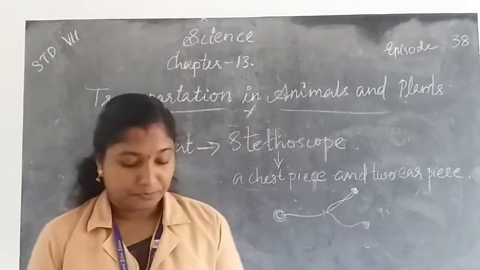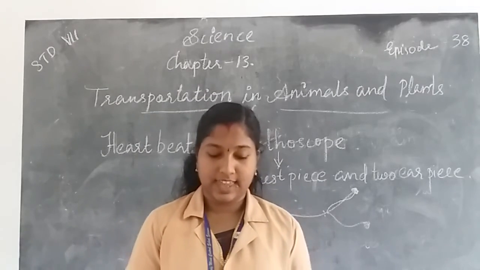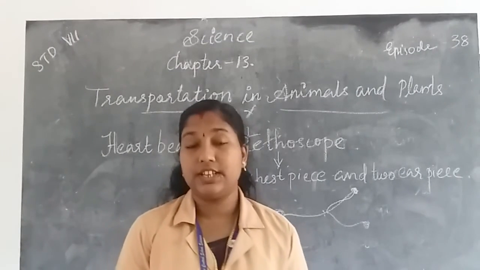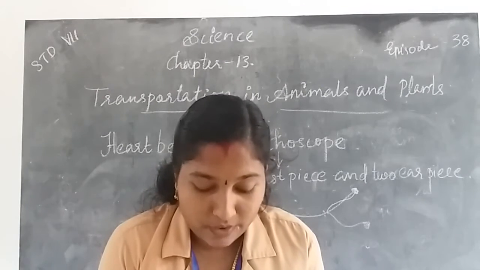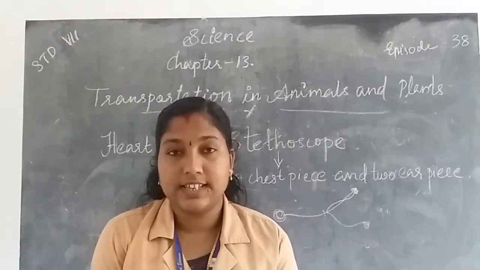Okay. Then doctors can get clues about the condition of our heart by listening through a stethoscope.